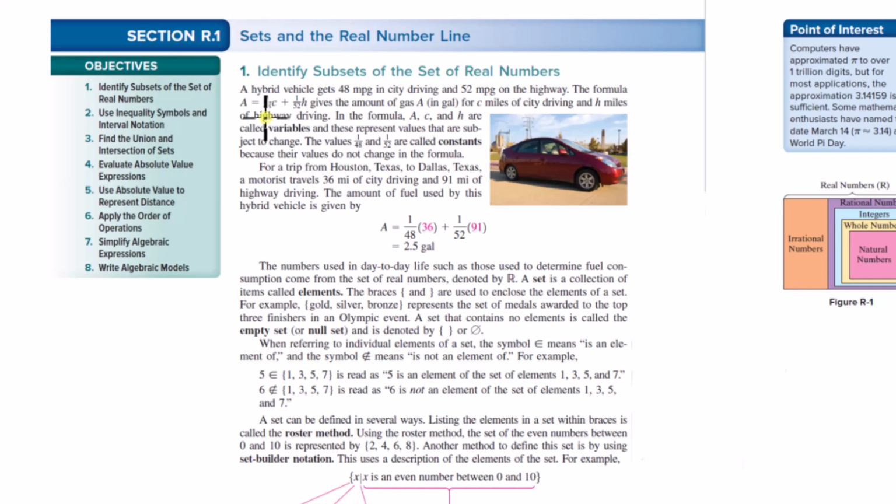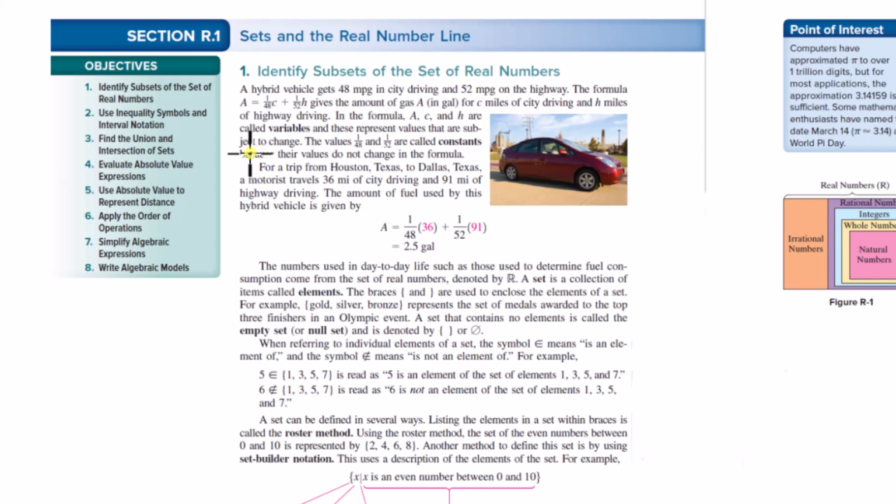Okay, so a vehicle gets 48 miles per gallon in city driving and 52 miles per gallon on the highway. So what they're saying here is that C would be the number of miles driven in the city, and H the number of miles driven on the highway. And so if you input C and H here, then you can get the amount of gas burned for the total miles driven in the city and on the highway. Okay, and we call C, H, and A variables because they're subject to change.